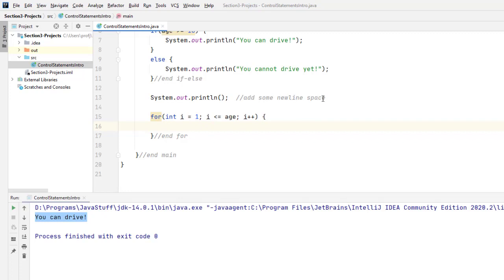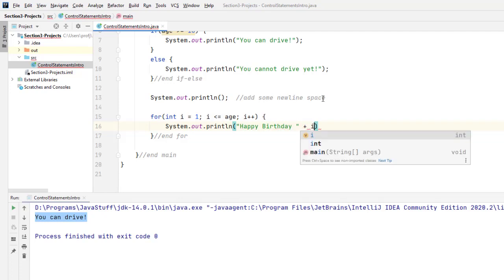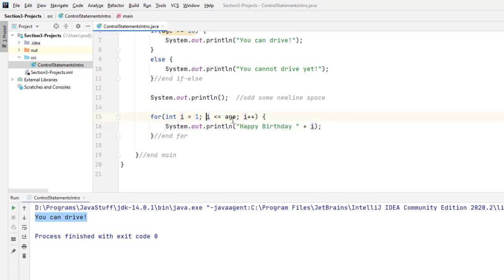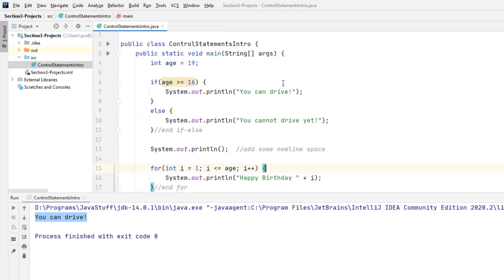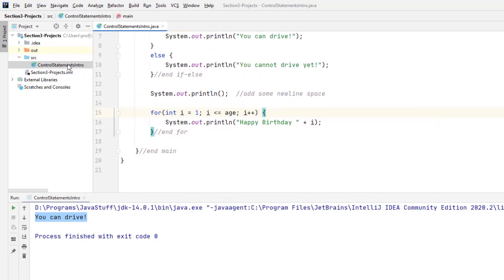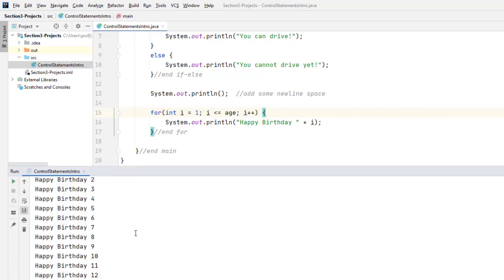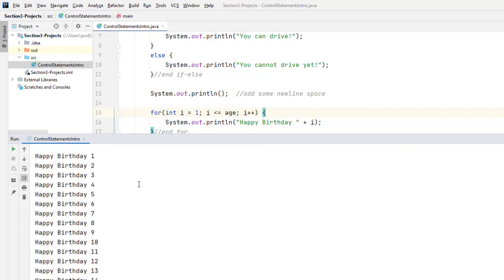So let's put system.out.println, and we will say happy birthday, and we're going to actually put a space here and concatenate it with the number right there from 1, and then it goes up to and including the age that was typed in up here. So let's run this and see what happens. Run it. And there we go. Right there.